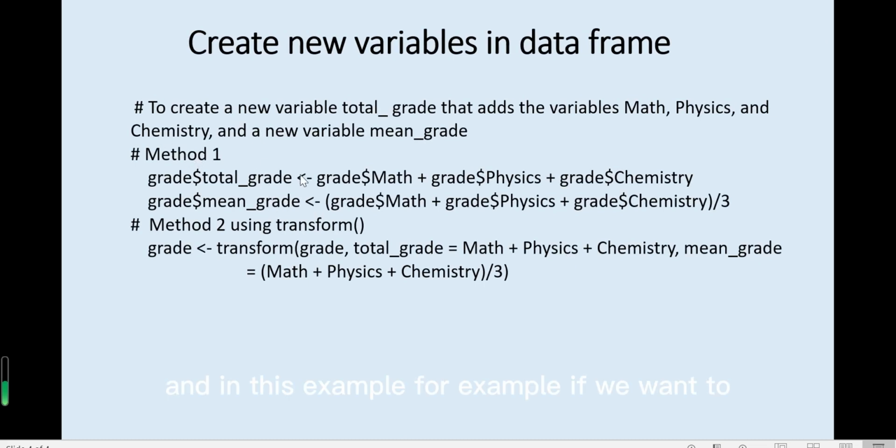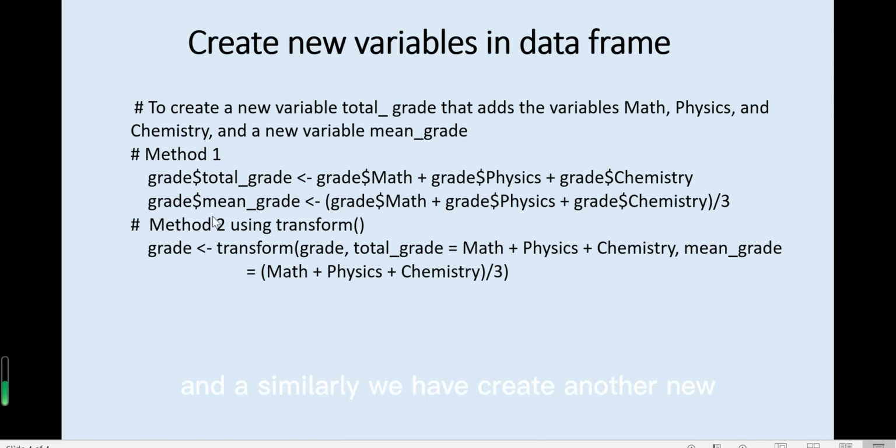And in this example, if we want to create a new variable called total grade and another new variable called mean grade in the existent data frame grade, then we can use the form grade $total grade is grade math plus grade physics plus grade chemistry. So the sum of these three scores will be the total grade, and this is a new variable, a new column in data frame grade.